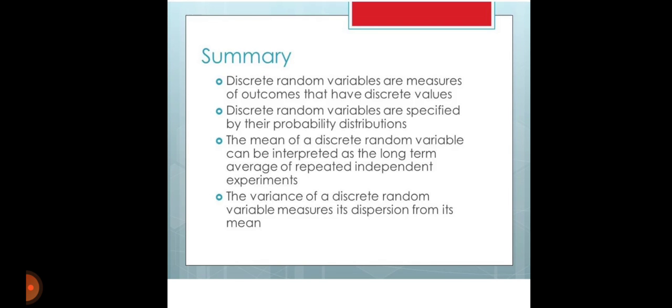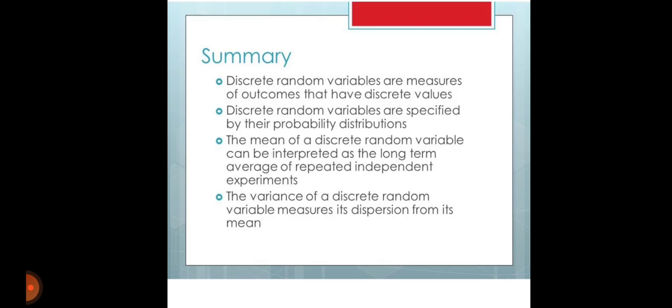The summary. We have learnt that discrete random variables are measures of outcomes that have discrete values.